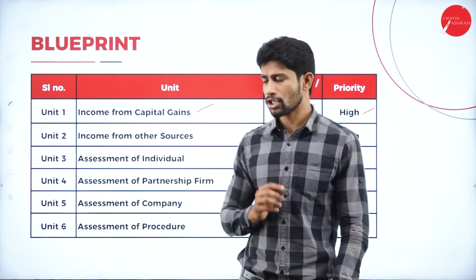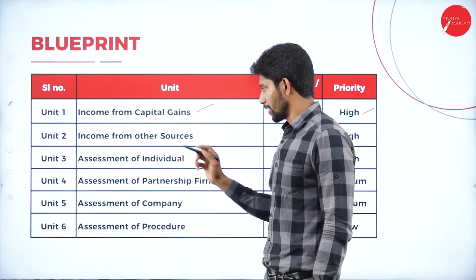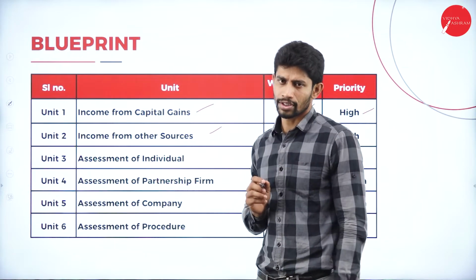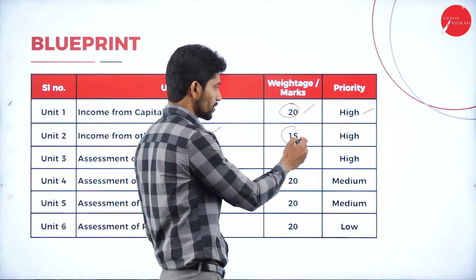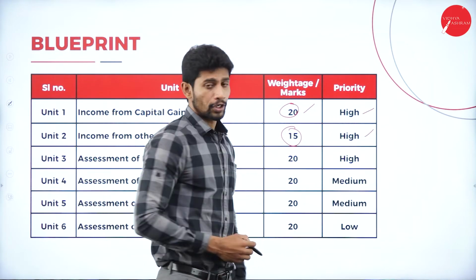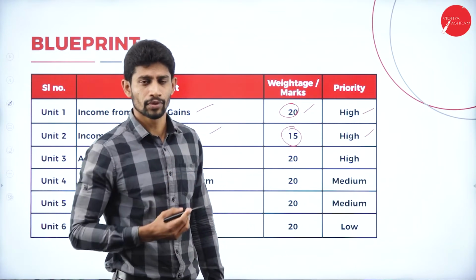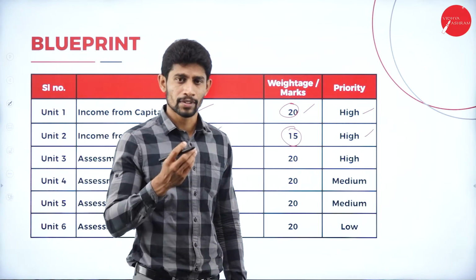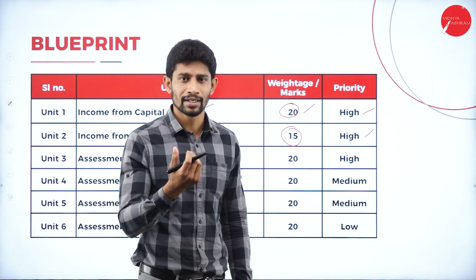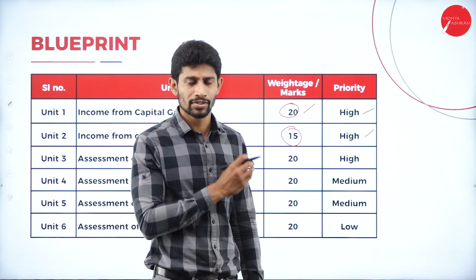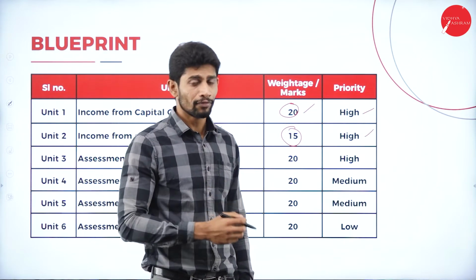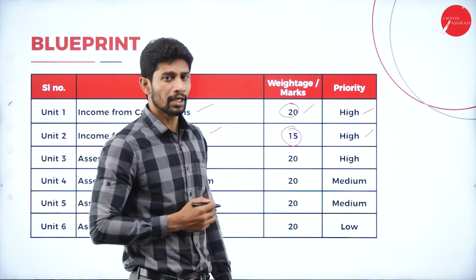With respect to unit 2, that is income from other sources, they will be asking questions for 15 marks, and you have to give more priority because this particular unit is also very easy. The topics are very easy. Very quickly you can learn these topics. So if you concentrate a bit on this unit, you can easily score 15 marks from unit number 2.